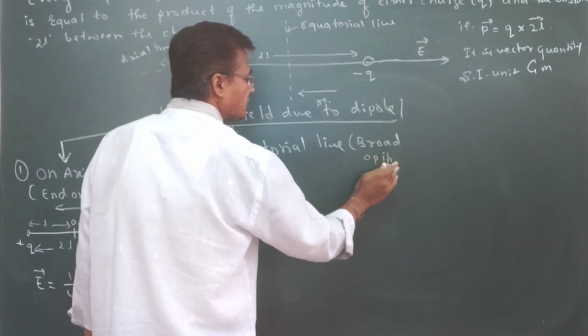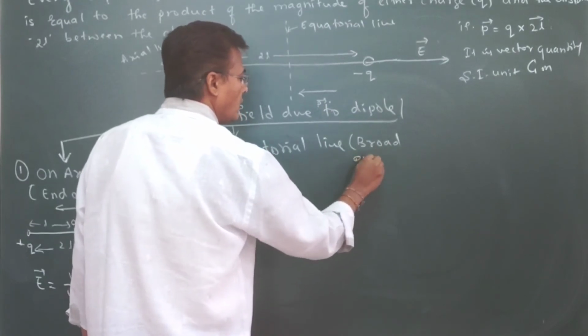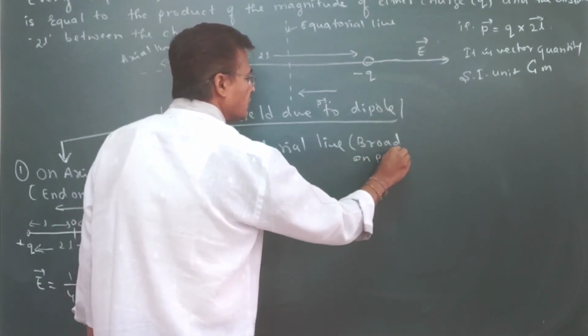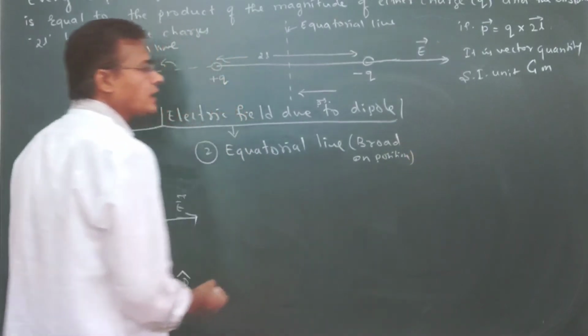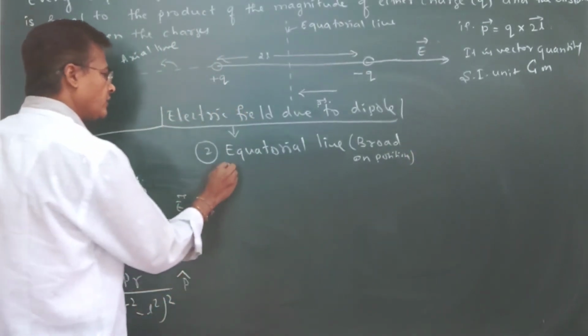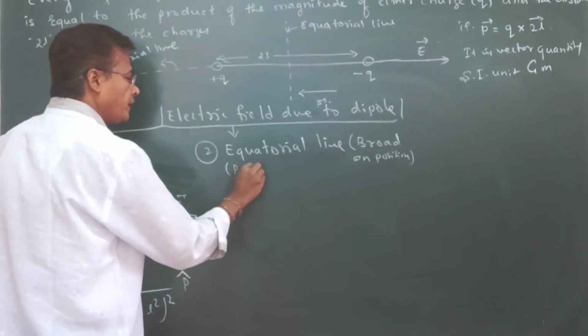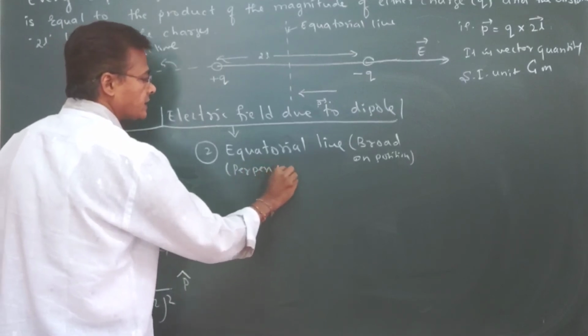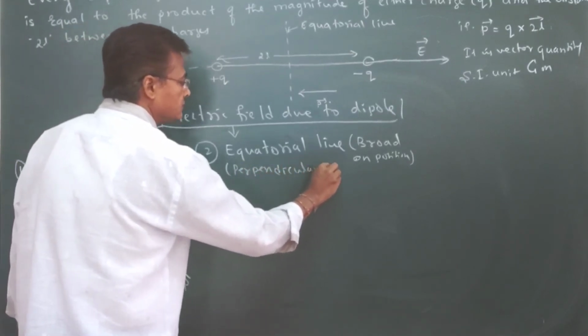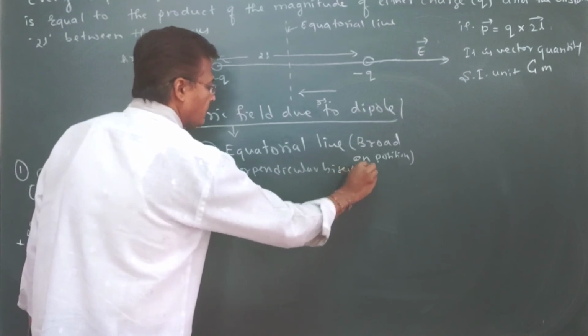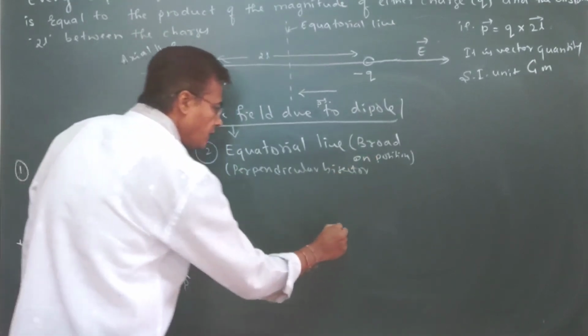It is also known as the perpendicular bisector.